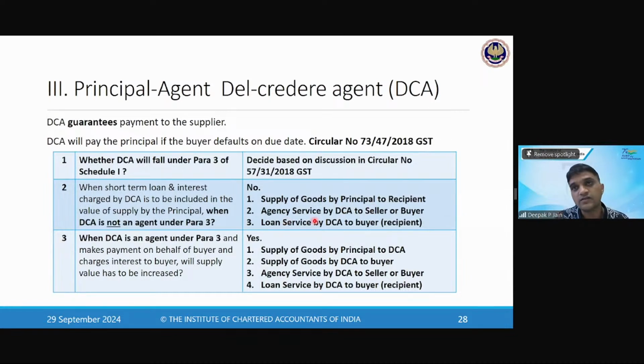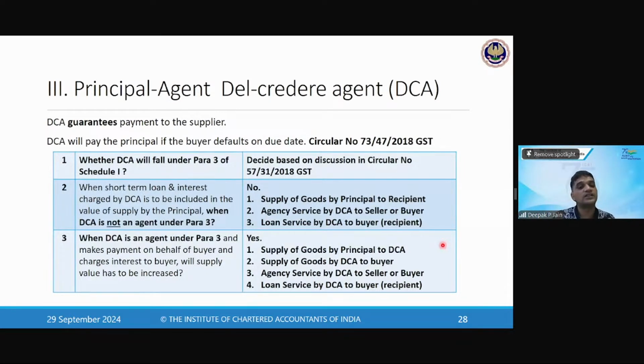Agency services are provided by the Del Credere agent, and you will pay him the agency charges. Now the loan services are given by the Del Credere agent to the buyer. Now the Del Credere agent charges extra commission. Now he has to fulfill that commitment saying that the customer will pay you. Now the customer says I don't have any money. So then the Del Credere agent will give a loan to the customer and tell the customer to pay him, otherwise I will be fined.